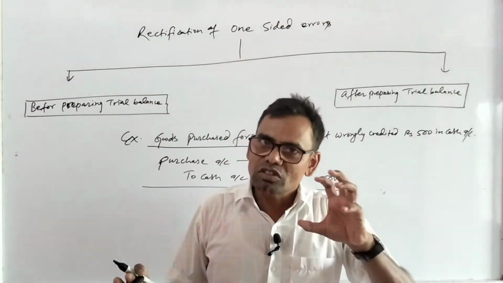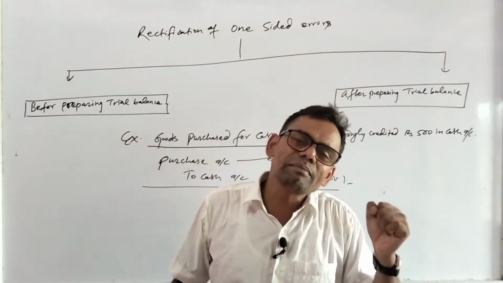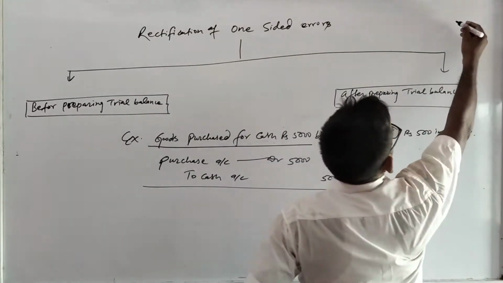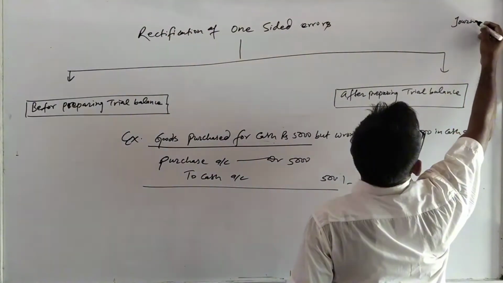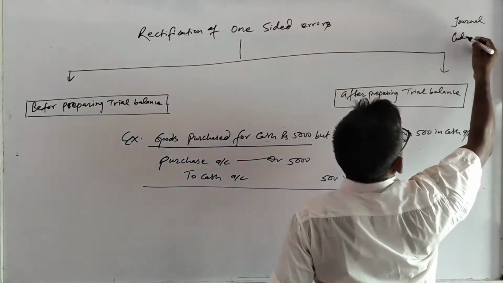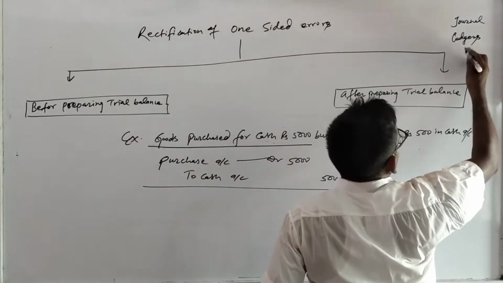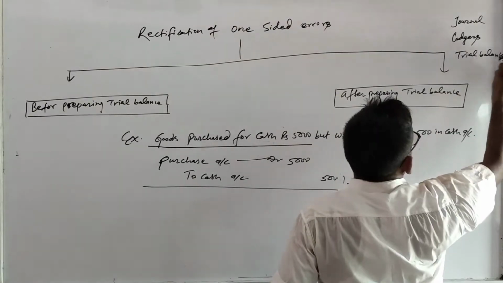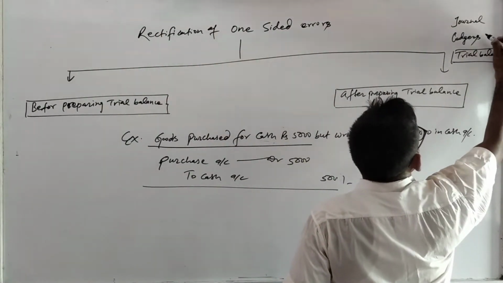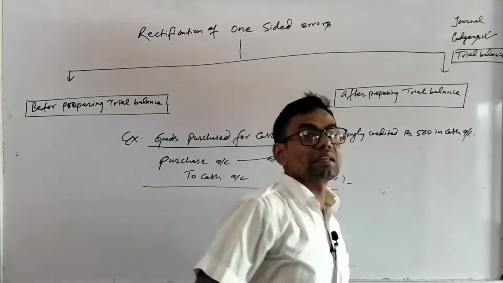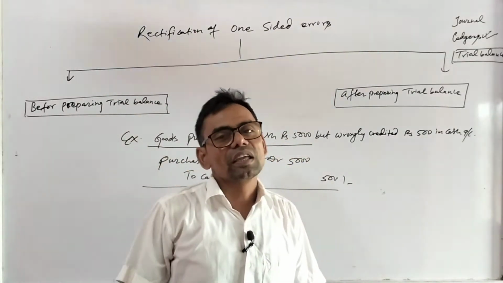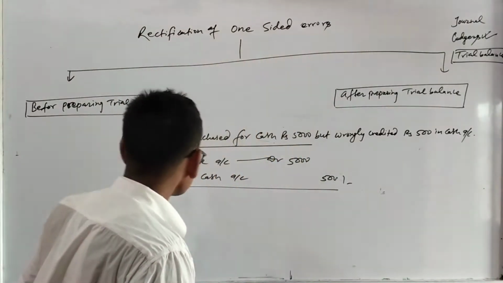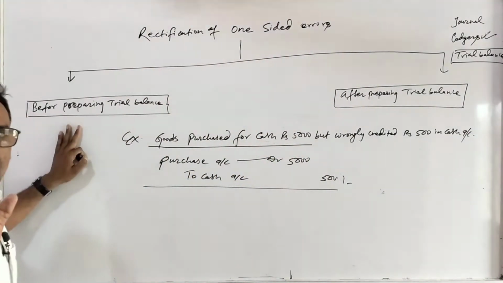Because what is the process? Journal, post them into ledgers, and if ledgers are closed, we will prepare trial balance. So if ledgers are not closed, then trial balance is not prepared. So here trial balance is not prepared.